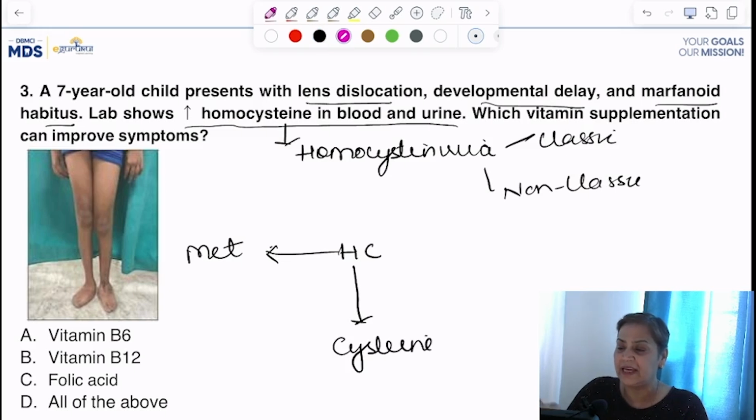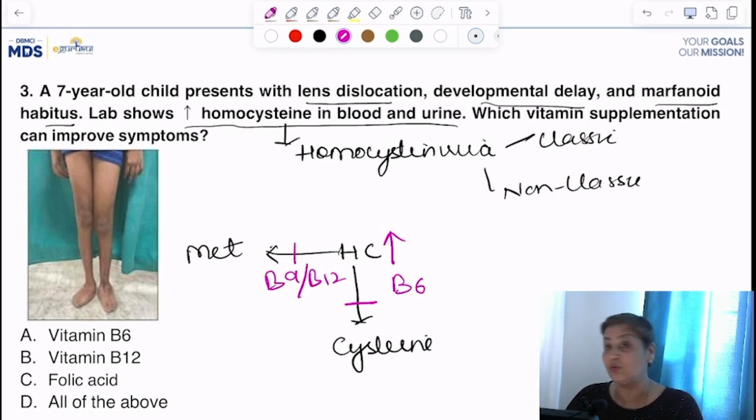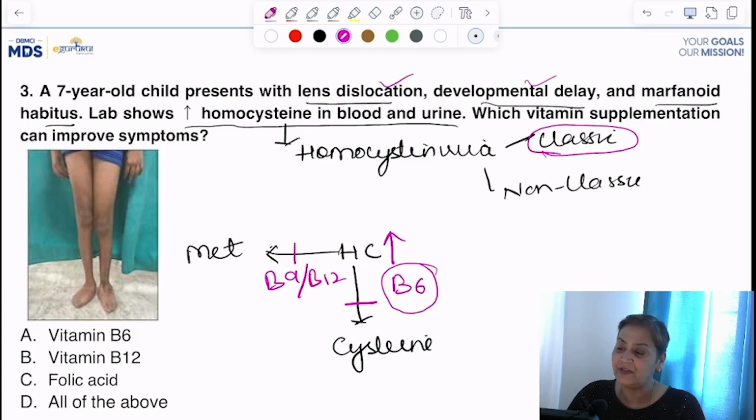So here we can say B9 or B12 is there, and here B6 is required. So if this enzyme is absent or this enzyme is absent, there will be increased concentration of homocysteine leading to homocystinuria. But here, if we see the features, lens dislocation, ectopia lentis, developmental delay, and marfanoid habitus, these are all conditions of classic homocystinuria where supplementation of B6 will be required. So here we can say that vitamin B6 will be the answer.